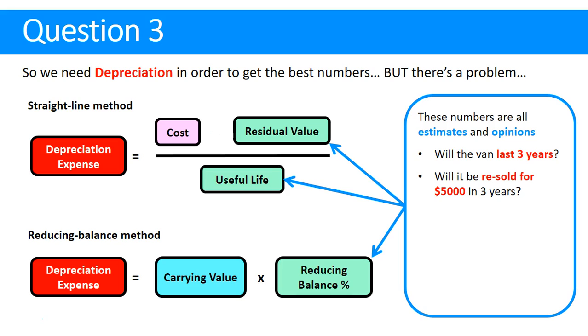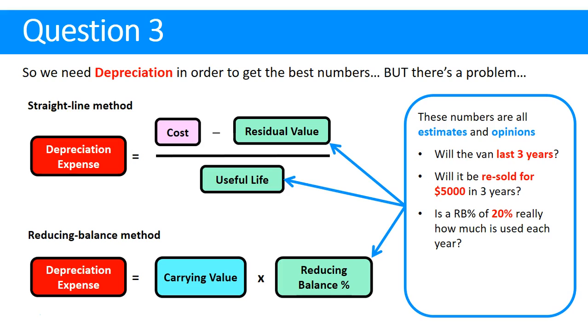That's a guess three years out. I mean, with these guesses, there's nothing to say it's going to be correct. If we take a reducing balance percentage of 20, why is that the correct figure? Could be more, could be less. It's just a percentage that somebody's estimated as the usage pattern, but that may not necessarily be the case.